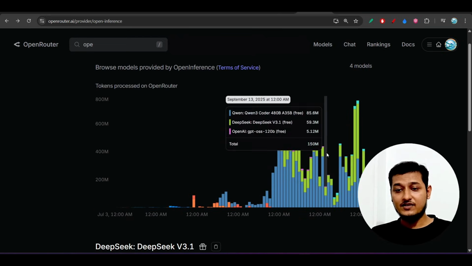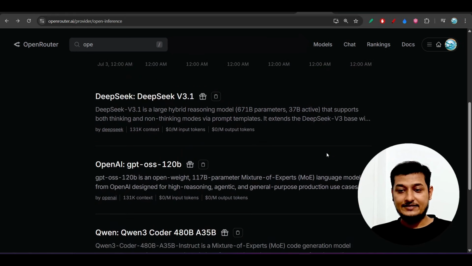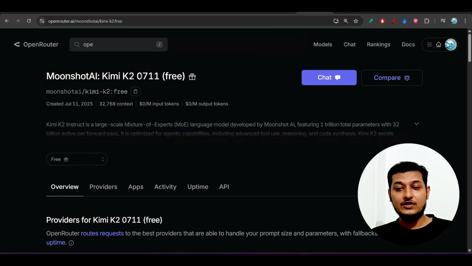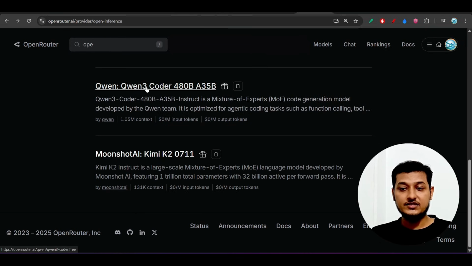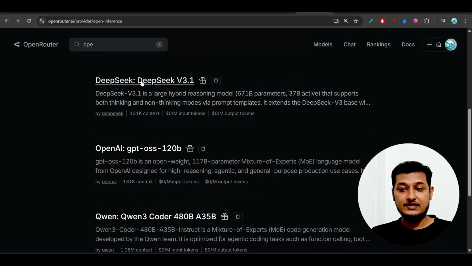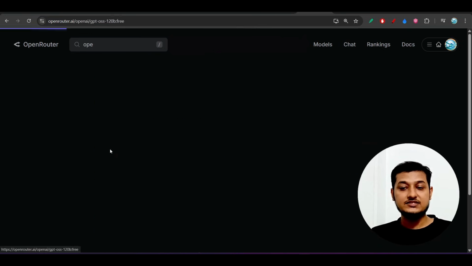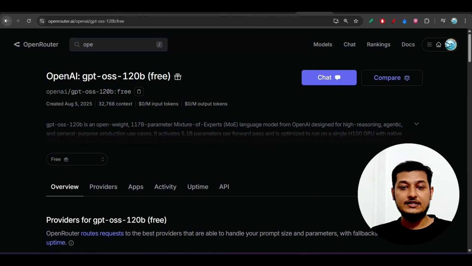This is the graph. If you click on Kimi K2, it will take you to the free version of the model. Qwen3 Coder will take you to the free version, and this DeepSeek V3 is the free model, and GPT-oss is also a free model.